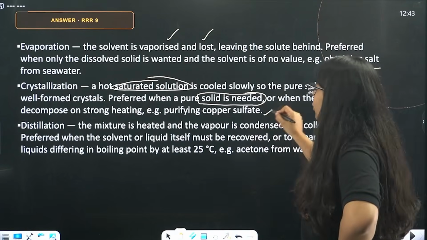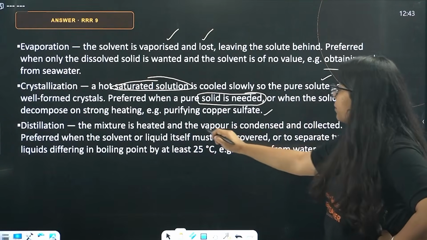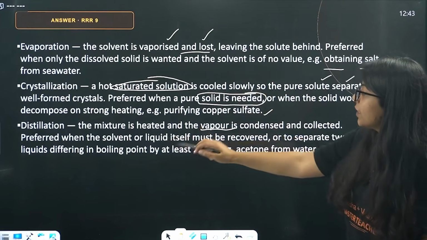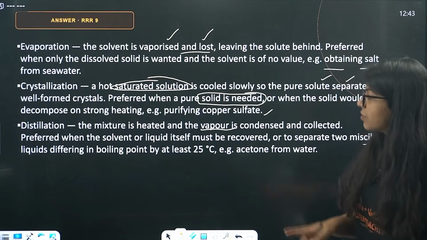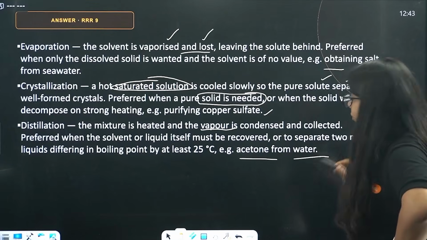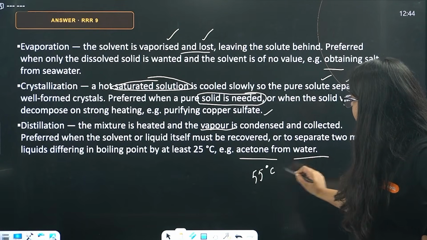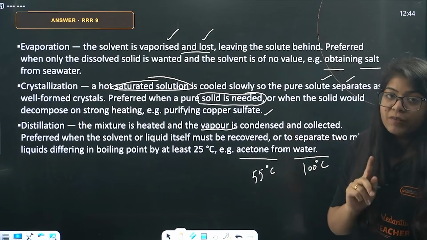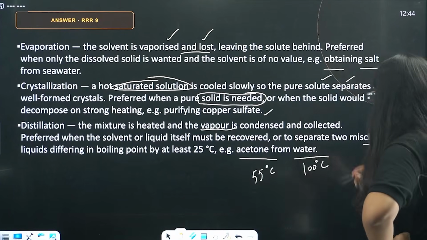Example: purifying copper sulfate. Distillation: the mixture is heated and the vapor is condensed. Here the vapor is not lost; it is condensed and collected. Preferred when the solvent or liquid itself must be recovered, or to separate two miscible liquids differing in their boiling points by 25 degrees Celsius or more, for example acetone from water. Acetone's boiling point is about 55 degrees Celsius, water is 100 degrees Celsius. We want both of these, so we'll do distillation and not evaporation. Acetone will evaporate out, but we need the acetone, right? So, we will do distillation.